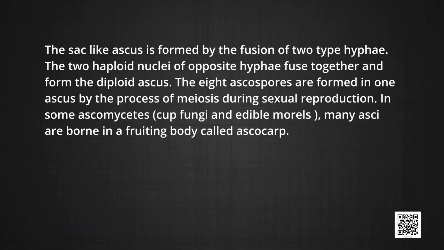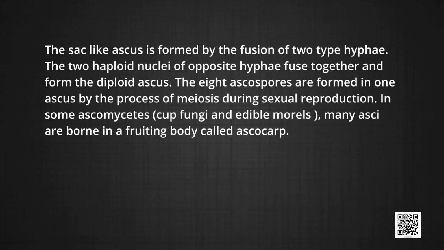In the majority of Ascomycetes, the thallus is highly developed, branched and with septate mycelium. The cells are uni-, bi- or multinucleate. Their hyphal wall is composed of cellulose and contains chitin. These fungi produce endogenous meiospores called ascospores in special sac-like structures called asci. The sac-like ascus is formed by the fusion of two hyphae. The two haploid nuclei of the opposite hyphae fuse together and form the diploid ascus. Eight ascospores are formed in one ascus by the process of meiosis during sexual reproduction.